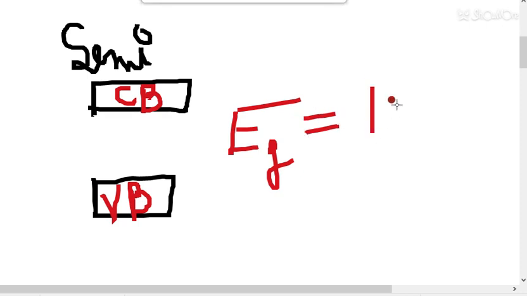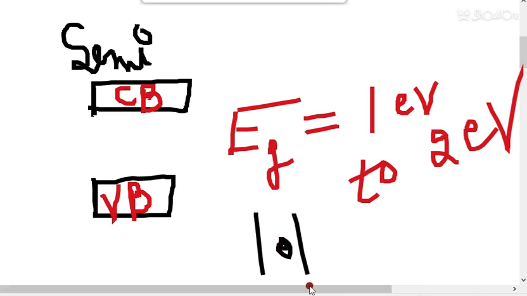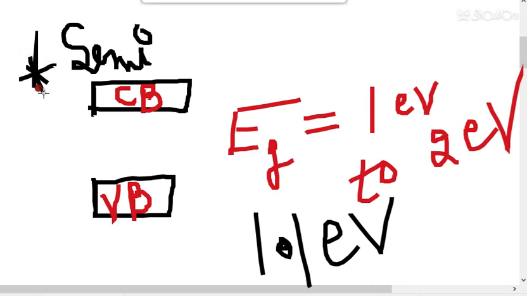This is about 1 electron volt to 2 electron volt. So 2 electron volt is the maximum energy gap in case of semiconductor. Approximately, in case of silicon the gap is about 1.1 electron volt. I am just giving the range: the energy gap in case of semiconductor is about 1 electron volt to 2 electron volt. So this is all about the semiconductors.